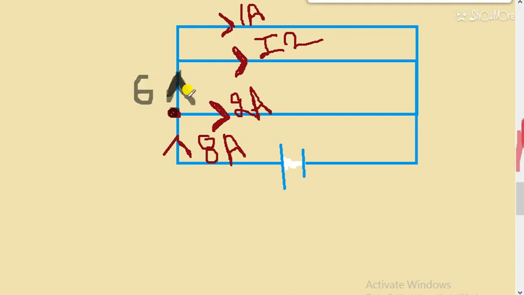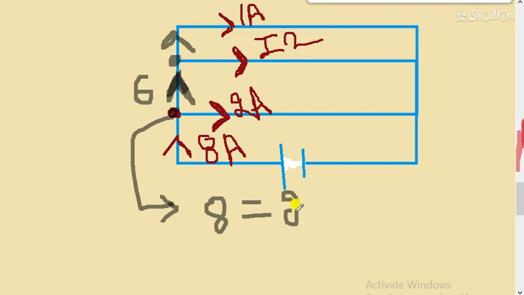Now 6 ampere is coming here, and 1 ampere is going away. That means at this point the current entering is 6 ampere and the current leaving is 1 plus I2. If I write the equation for the earlier point, then the equation will be 8 equal to 2 plus I1, where I1 is the current that I have taken as 6. So I1 comes out to be 6. Let's suppose this is I1, so the value of I1 is equal to 6.